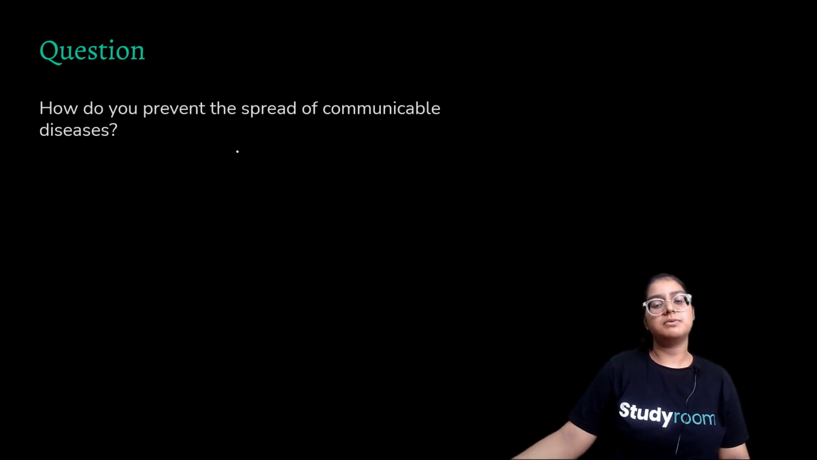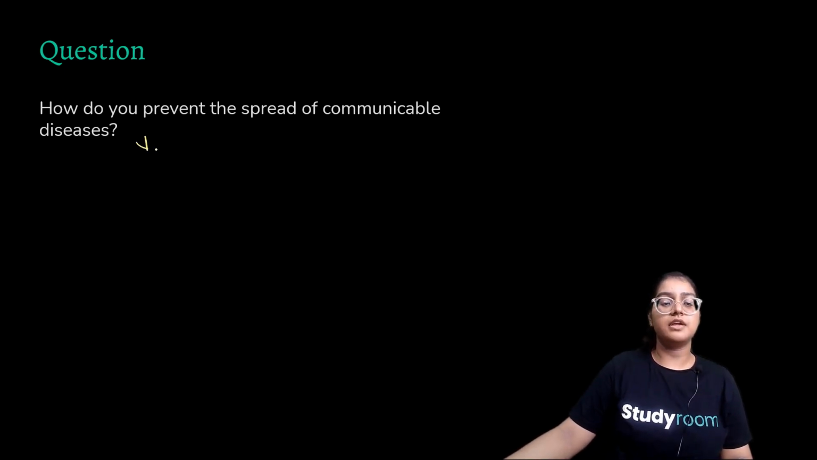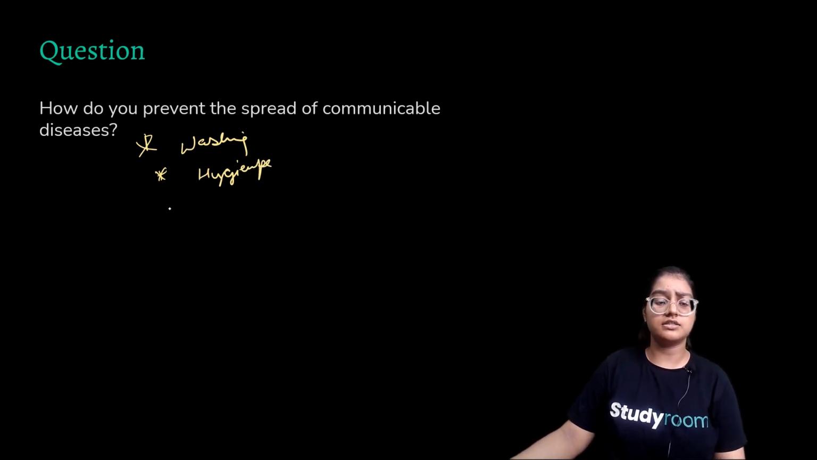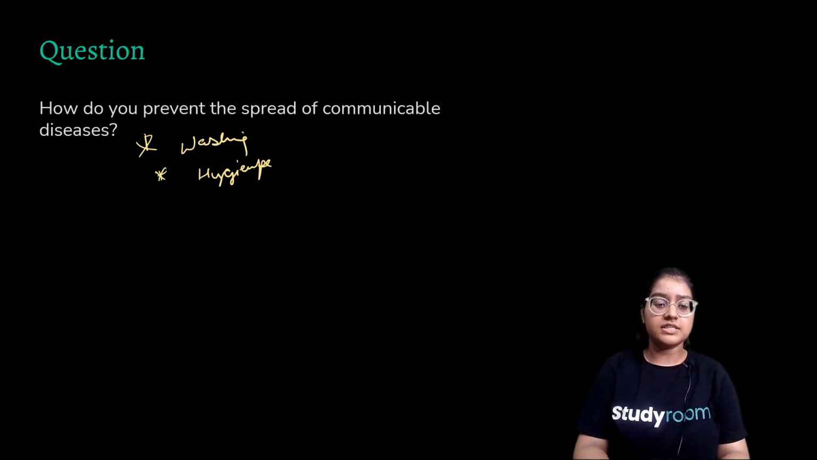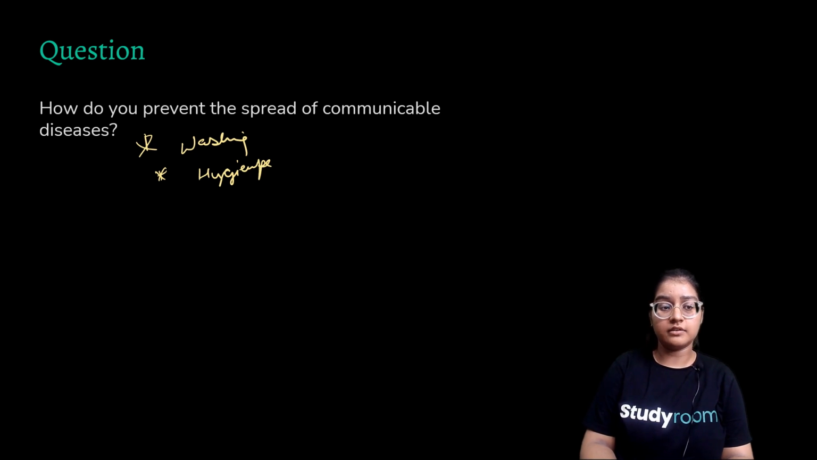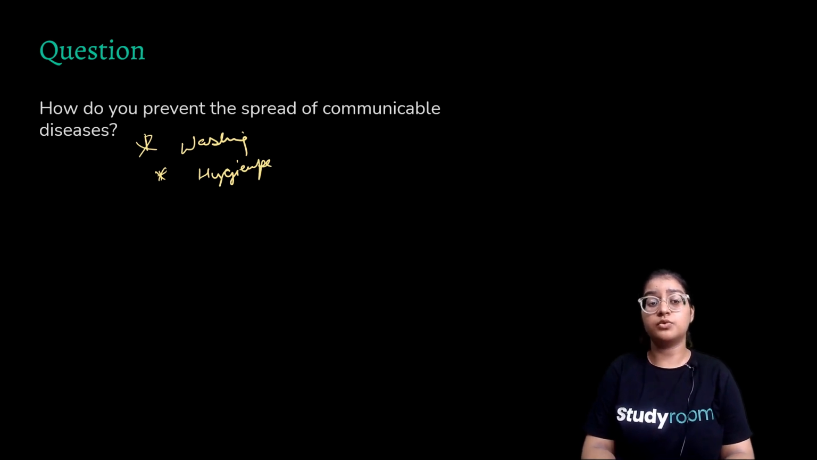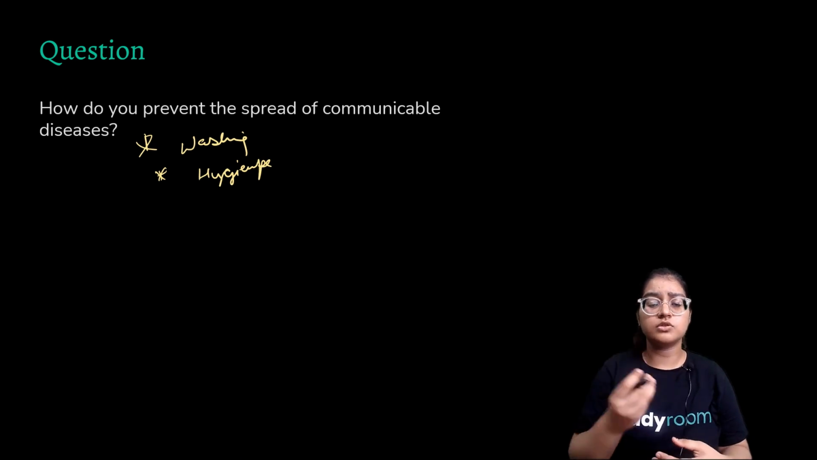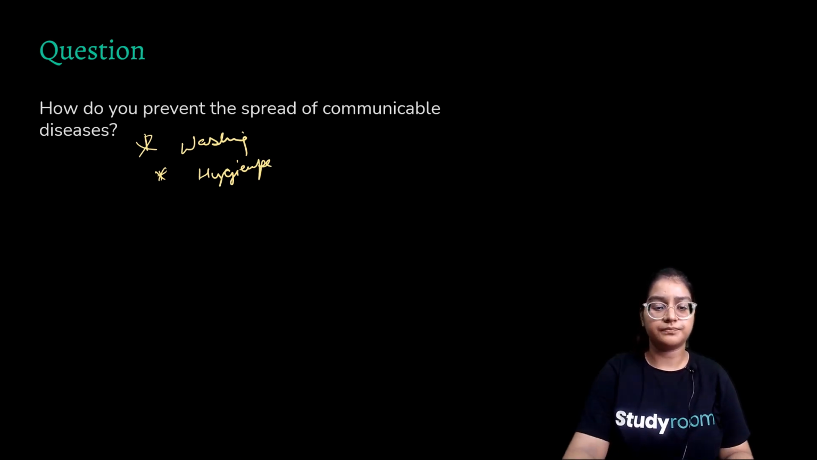But how can we prevent the spread of communicable diseases? It can be prevented by covering your mouth while sneezing, washing your hands properly, practicing hygienic customs, eating good food, and even staying at home while sick, because microorganisms can be spread through your touch or hand while handshaking or hugging. So it's important that we take such small precautionary measures.